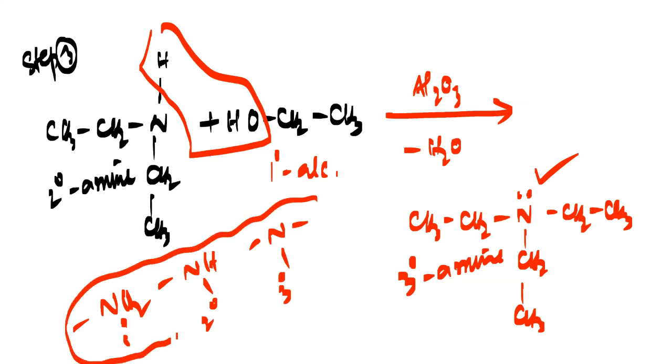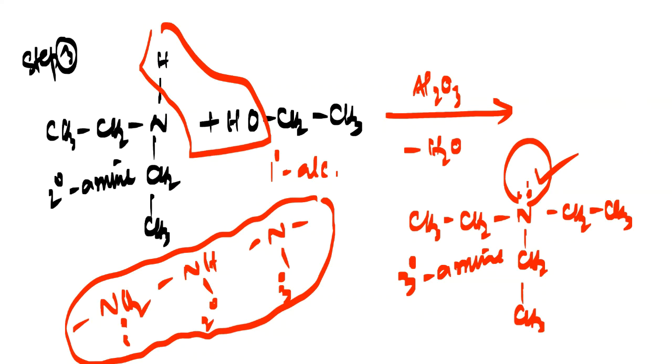So you have produced primary, secondary, and tertiary amine when you have taken the alcohol and treated it with ammonia first. Then the end product was the tertiary amine. Tertiary amine can be further converted into quaternary amine if we donate this lone pair. By using this lone pair, we can convert it into quaternary amine as well. Remember that point.